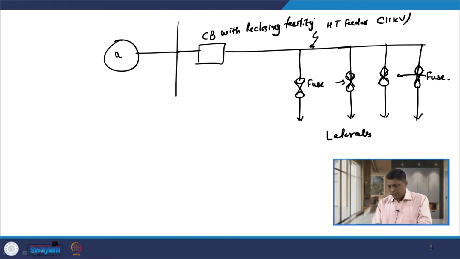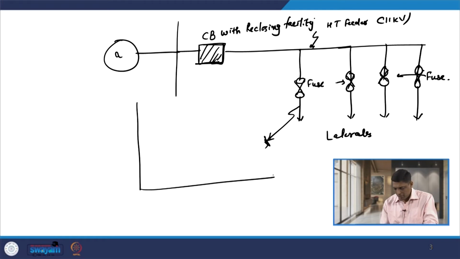Now, if I consider a fault somewhere here on the lateral, then this breaker is equipped with reclosing facility. If I draw the time current characteristic of the breaker, this is the time in seconds and this is the current, maybe in amperes or in per unit also.